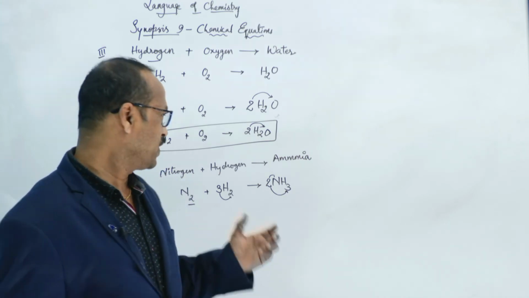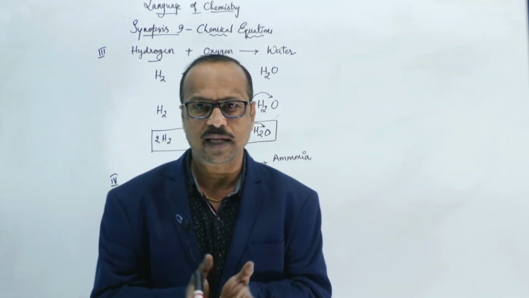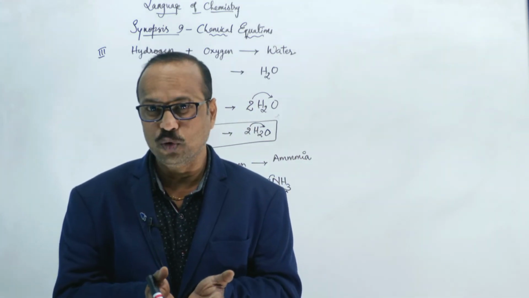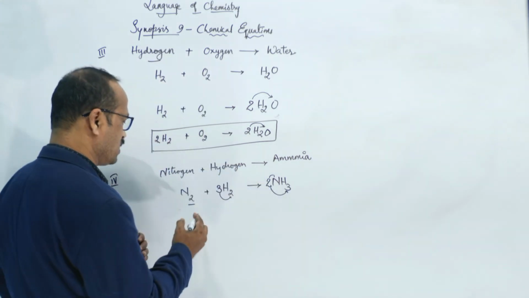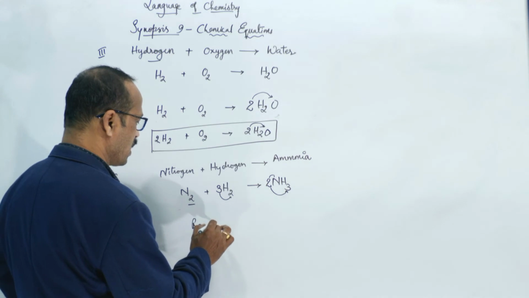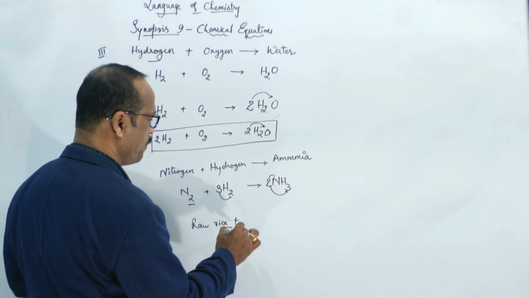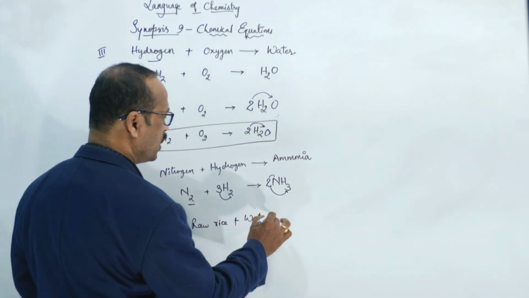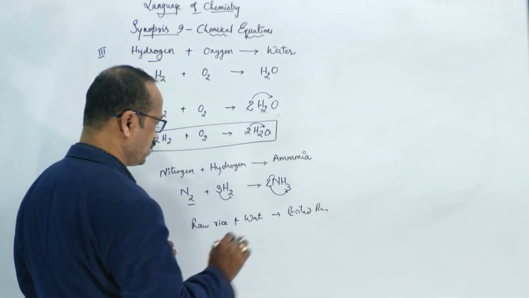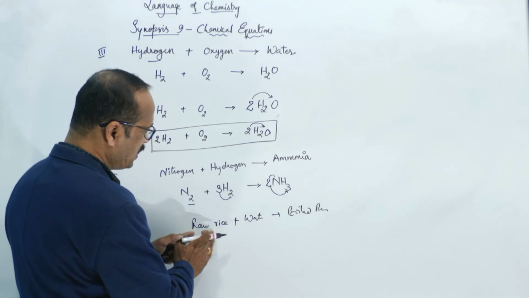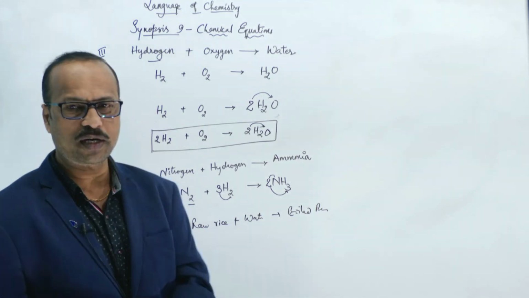For example, if I take raw rice, uncooked rice, and I put the water, I'll write like this. Raw rice plus water gives boiled rice. So here rice is mixed with water. I'm mixing it with water and keeping it there.